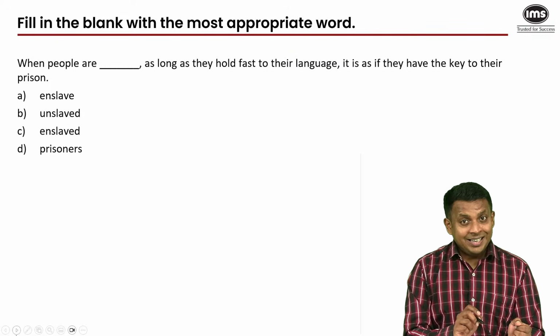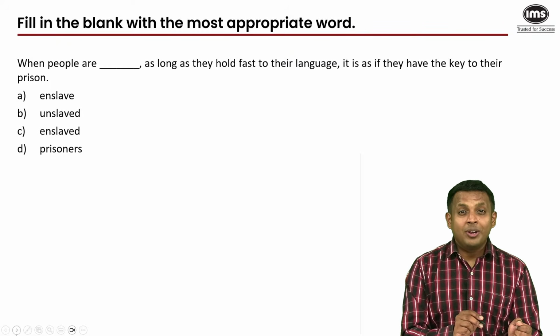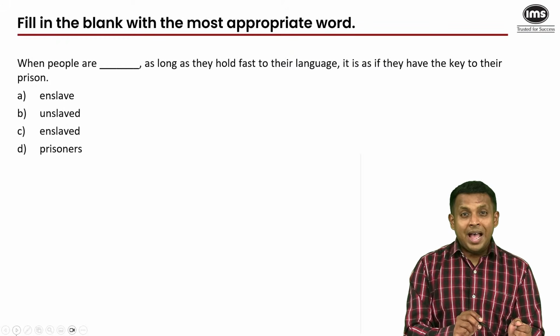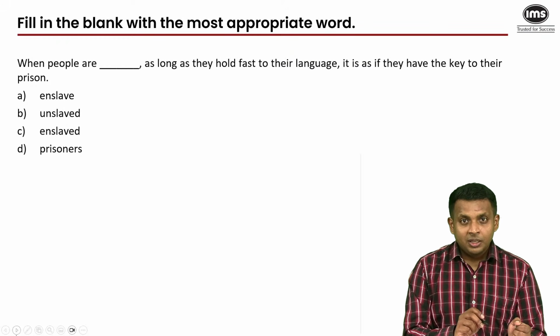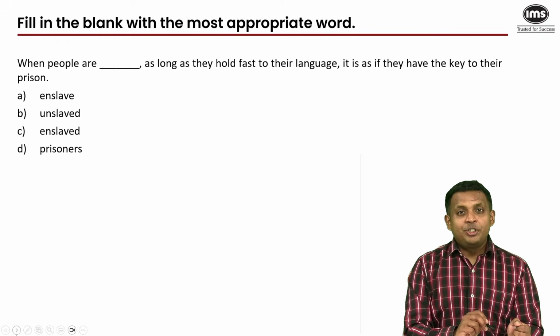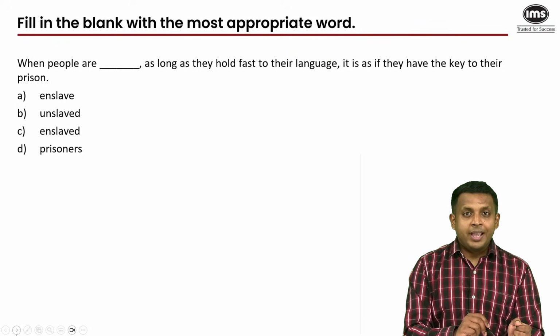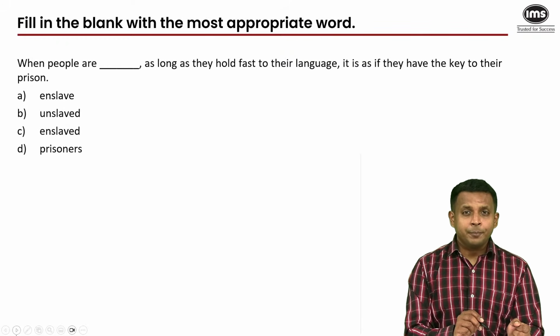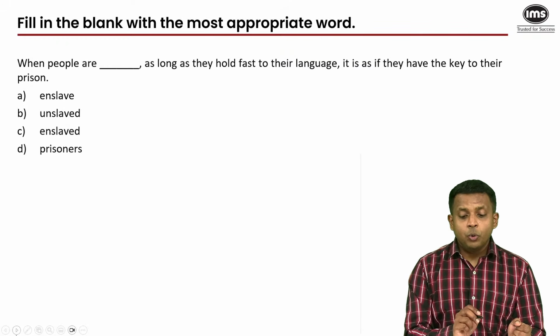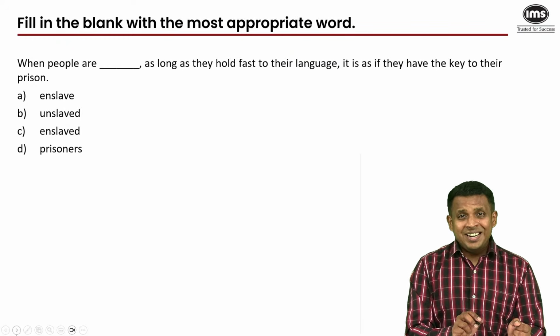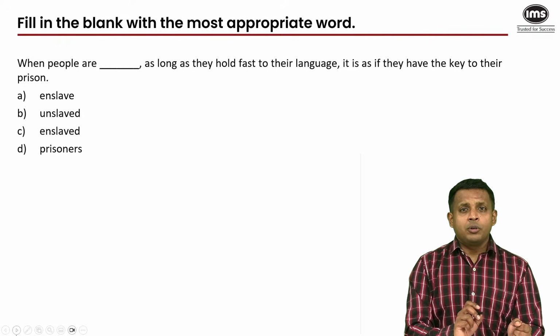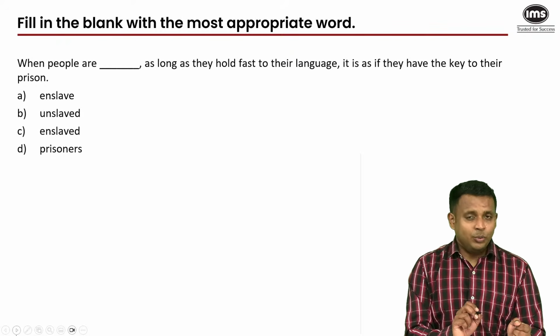But the sentence says that as long as you hold on to your language, your identity, you can break free of any chains, any bounds around you, any restrictions that have been put around you, your mind, your thoughts, your thinking, your vision. As long as you hold on to your language, your traditions, your culture, your identity, the root of your origin. That's what the sentence is.